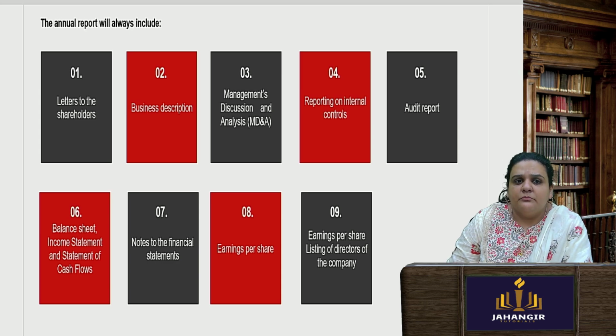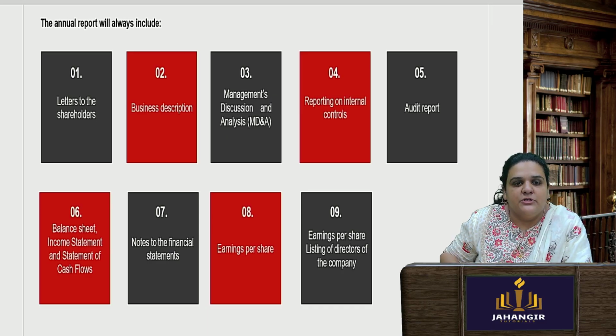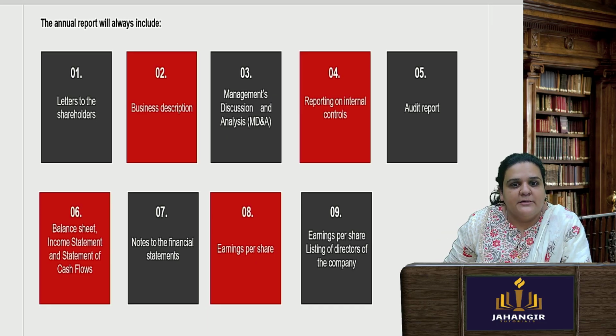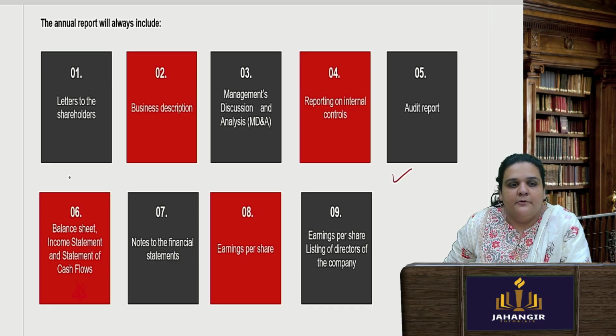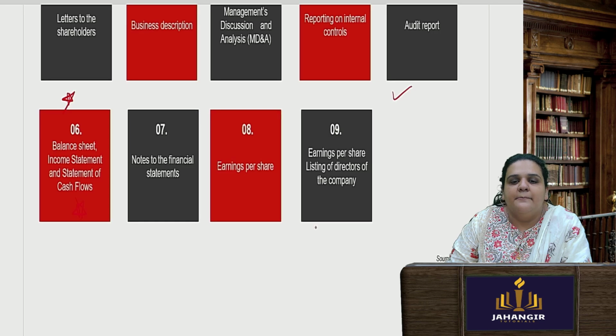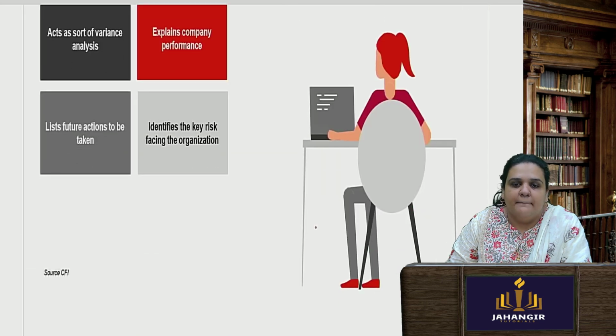With this you will always be able to read the financial statement and annual report. In the annual report you have letters to the shareholders, they give you a business description, then a management discussion analysis, internal controls, audit report which is attached, very important audit report. Then balance sheet, income statement, and cash flow here. Notes to the accounts, earning per share, and listing of directors of the company.